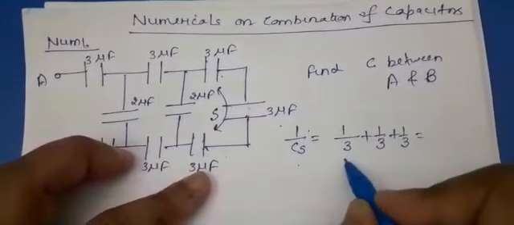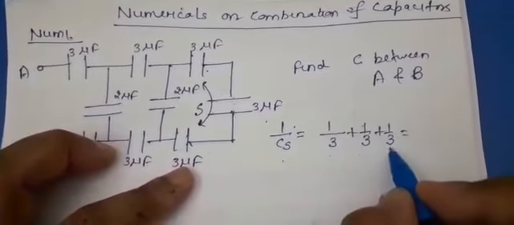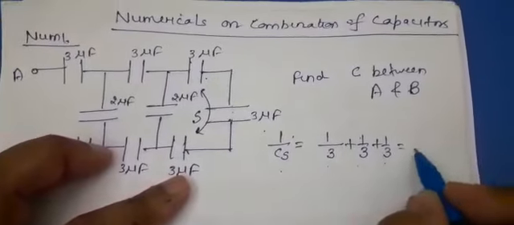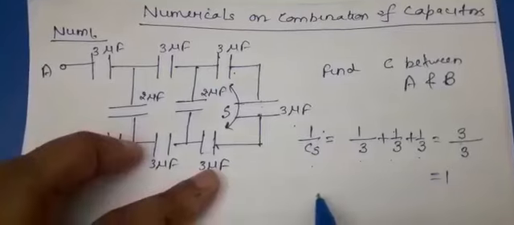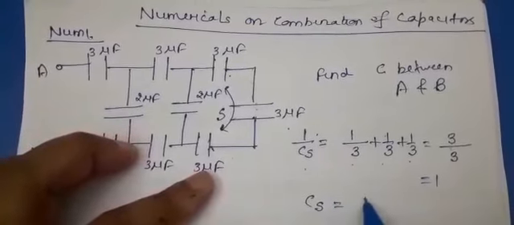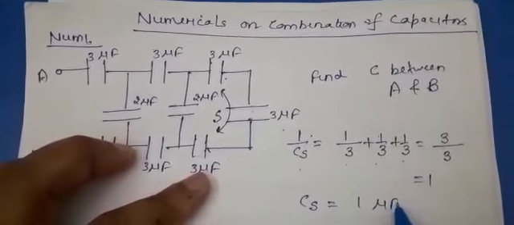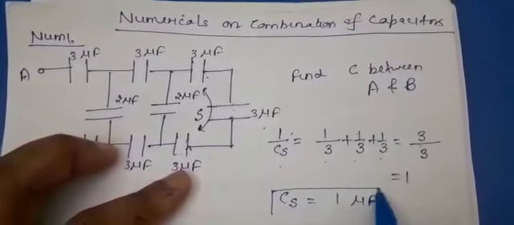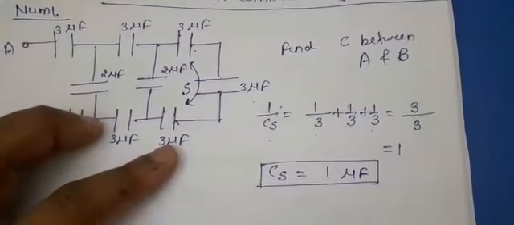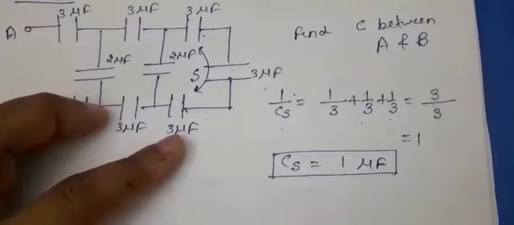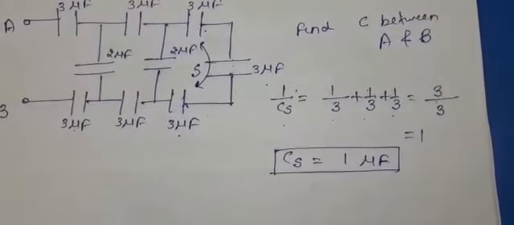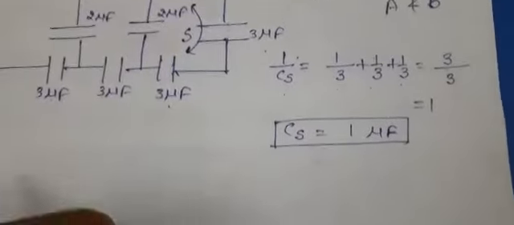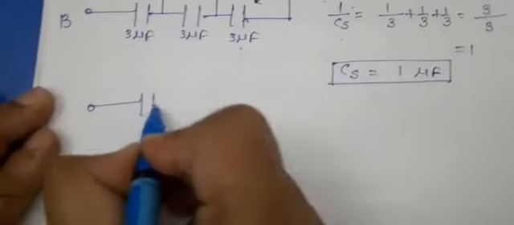So 1 by 3 plus 1 by 3 plus 1 by 3. Taking the LCM, this is 3 by 3, which is 1. Taking its reciprocal, it will again be 1 microfarad. So the series combination of these will be 1 microfarad. Now let me redraw the same figure.